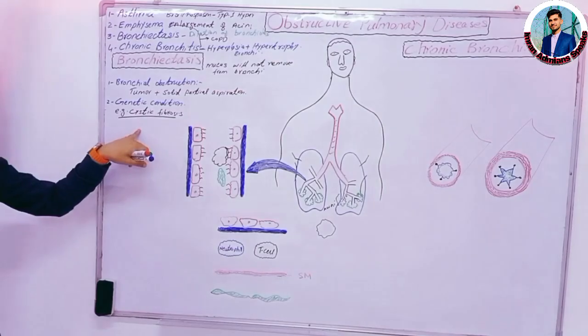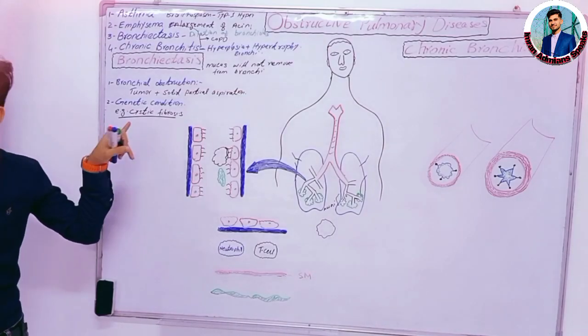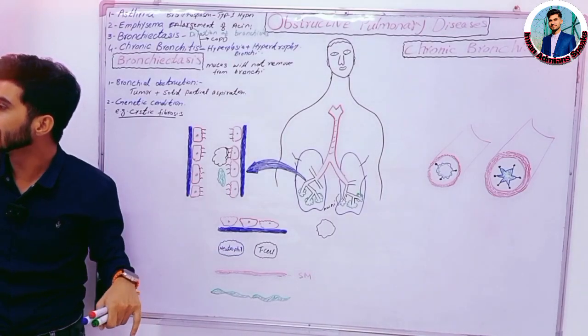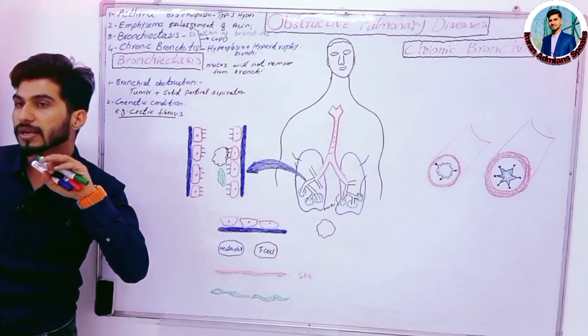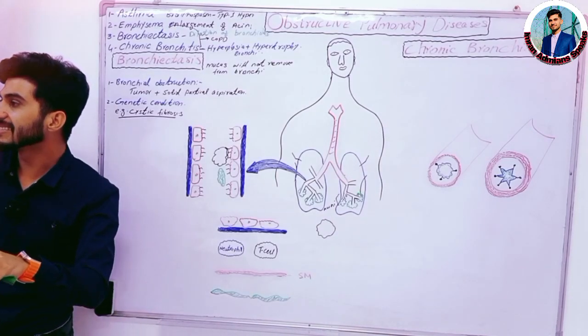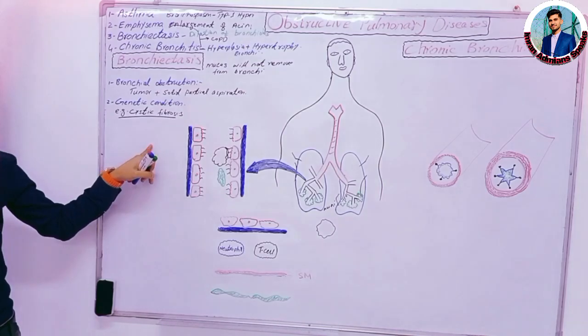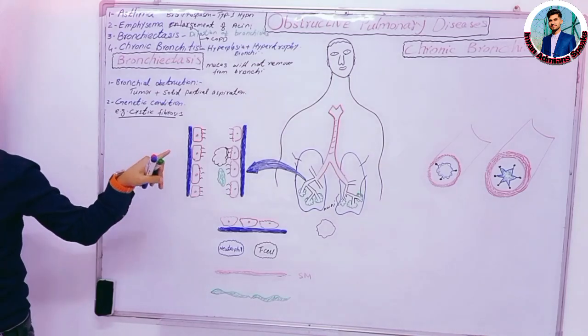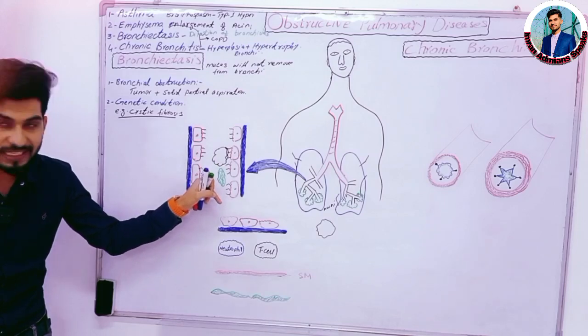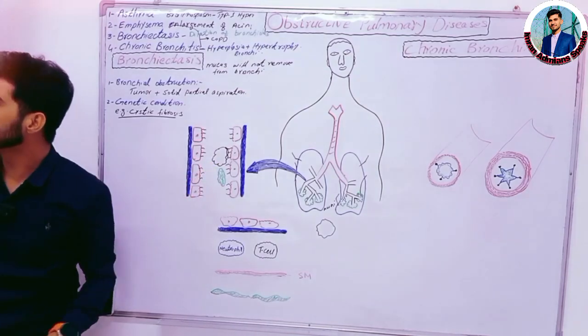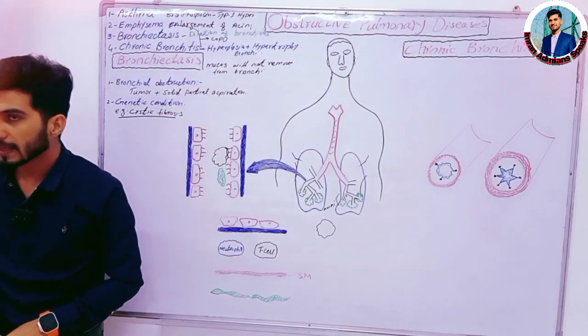This is a genetic condition. During cystic fibrosis, there is a mutation. Mutation in what? There is a mutation in the gene which is present on chromosome number 7 and which synthesizes the CFTR channel for the movement of the chloride ion. Because the cilia move in the presence of watery mucus.